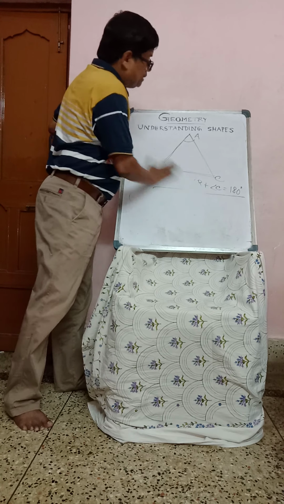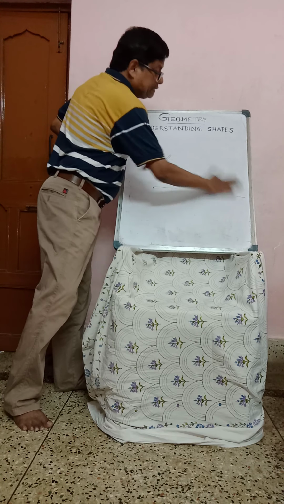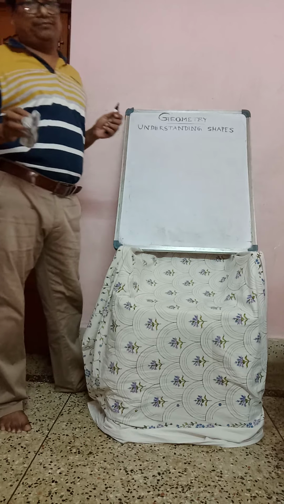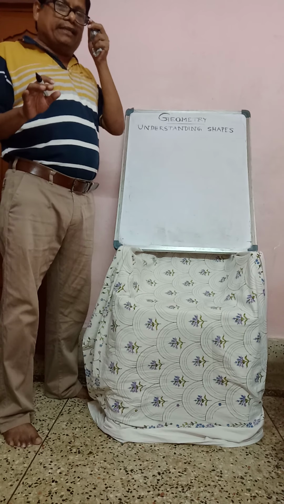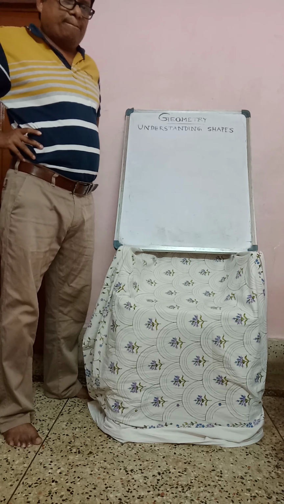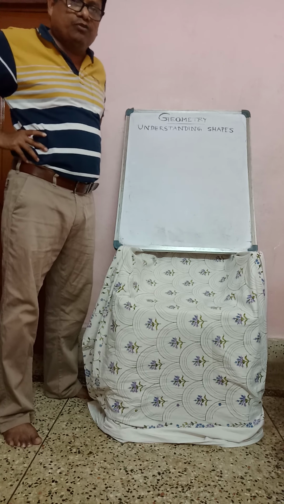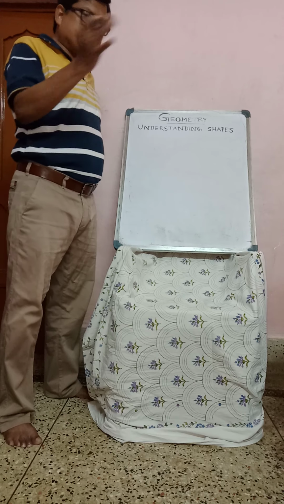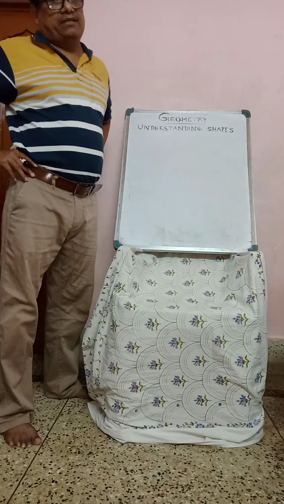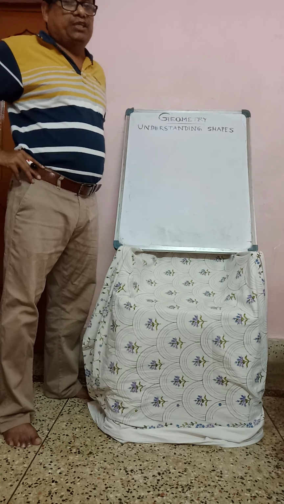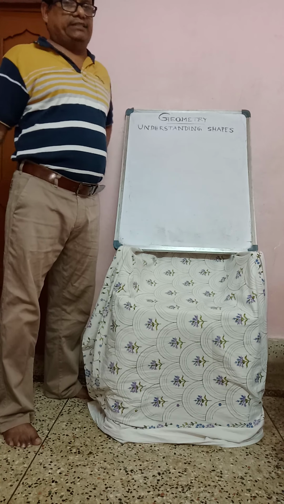Again, one thing I am telling: suppose three sides are given, what is the condition to draw the triangle? All of you know, I am reminding: the sum of any two sides is always greater than the third side.